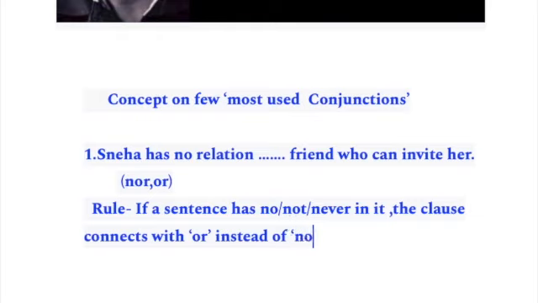Definitely the sentence has got no here, and the clause is who can invite her. So in this case we use or instead of nor. We can't say Sneha has no relation nor friend. So the correct answer is or.